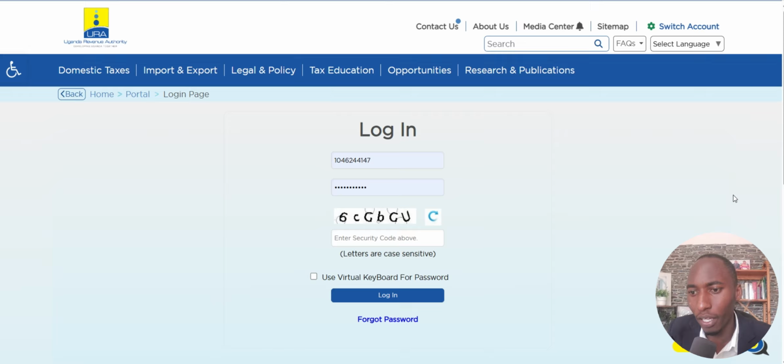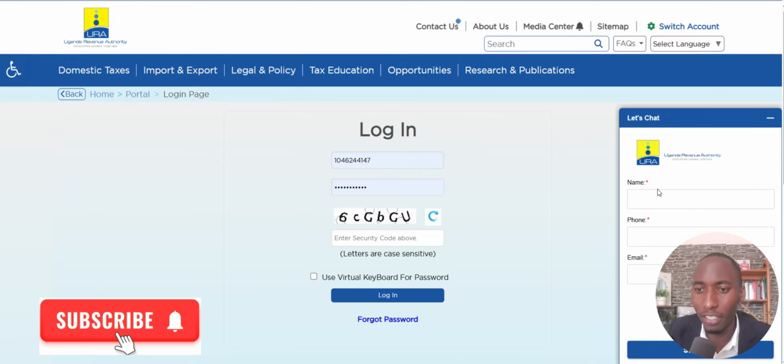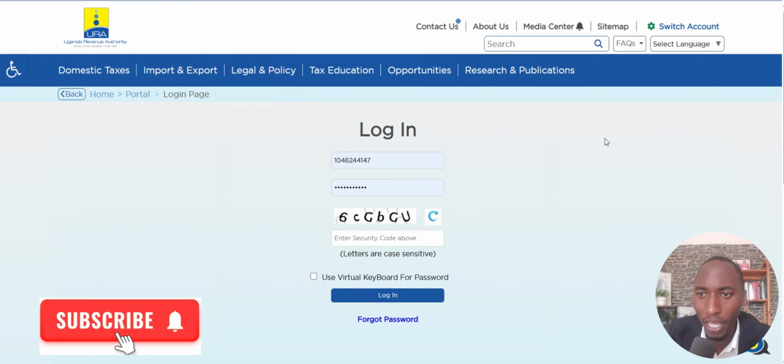Let me see whether I can remove this. The chatbot here, under my image, you can see something that is breaking. Yes, you click on this chatbot, and then you write your name, and then your phone number, and then the email. If it is a company, of course you write the company's name, and then a phone number, then the email. Then you start the chatbot, then you explain that you want to log into your URA portal.